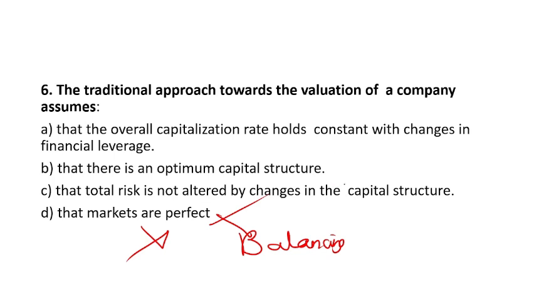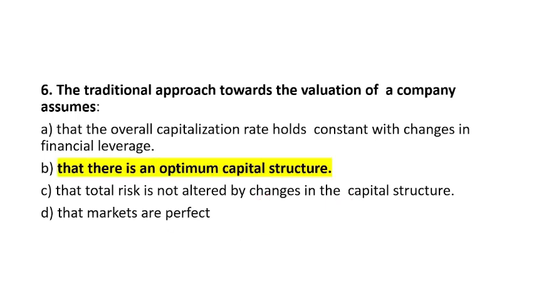This was not what was talked about; the risk was constant as per the traditional approach. So this can't be the answer. Now you get confused between these two. The overall capitalization rate held constant with the degree of financial leverage. That is talking about the independent approach, it doesn't hold. Then the best one is option number B, that there is an optimum capital structure. So option B is the right answer.